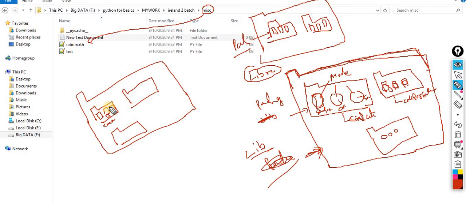Okay, so I combine all these into a single unit, and that unit I assign a name to the folder, that is the connection. Now this connection becomes a package. Here inside, different modules are there.